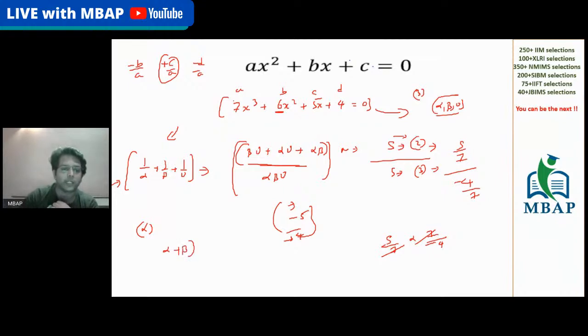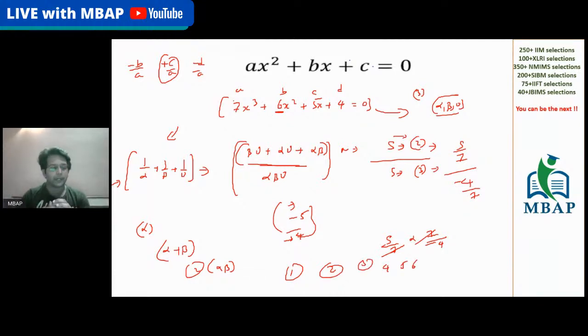This is the sum of the roots taking 1 at a time. And this is not the product of the roots. This is the sum of the roots taking 2 at a time. So sum of roots 1 at a time, 2 at a time, and 3, 4, 5, and 6. Depending on the kind of equation you're dealing with, you can solve these questions quickly, very quickly.